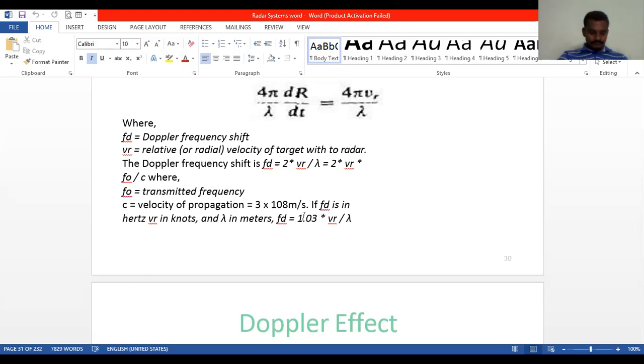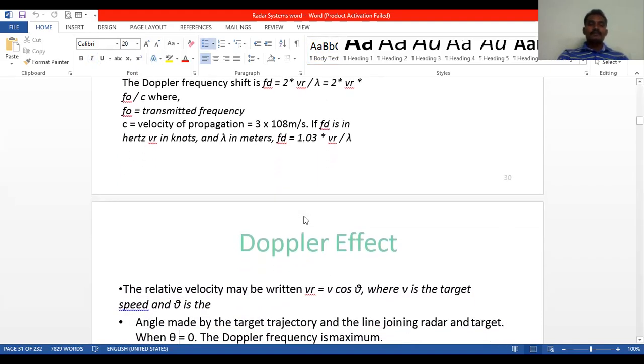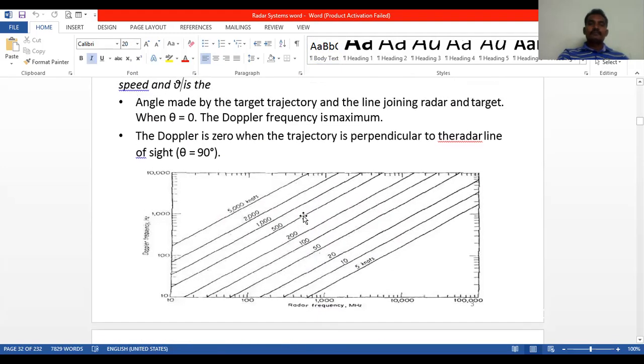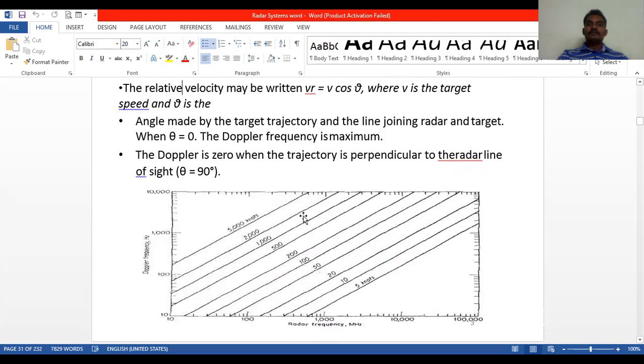If fd is in hertz, Vr in knots, and lambda in meters, then fd can be written as 1.03 into Vr by lambda. The relative velocity may be written as Vr equal to V cos theta, where V is the target speed and theta is the angle made by the target trajectory and the line joining radar and target.